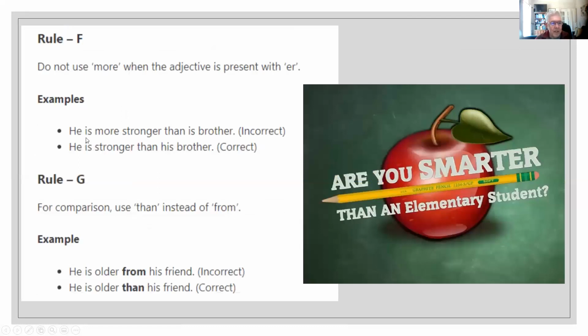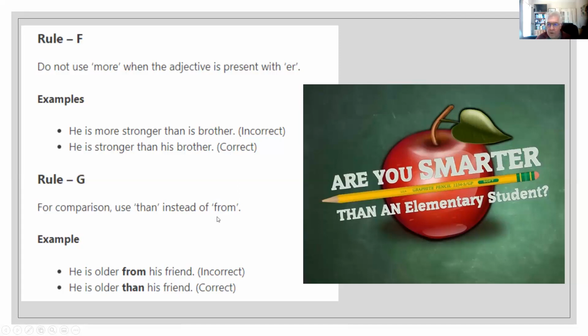Examples: he is more stronger than his brother. That's incorrect. You cannot use more. Then the correct form is he is stronger than his brother. For comparison, you use than instead of from. He is older from his friend. Incorrect. He is older than his friend.